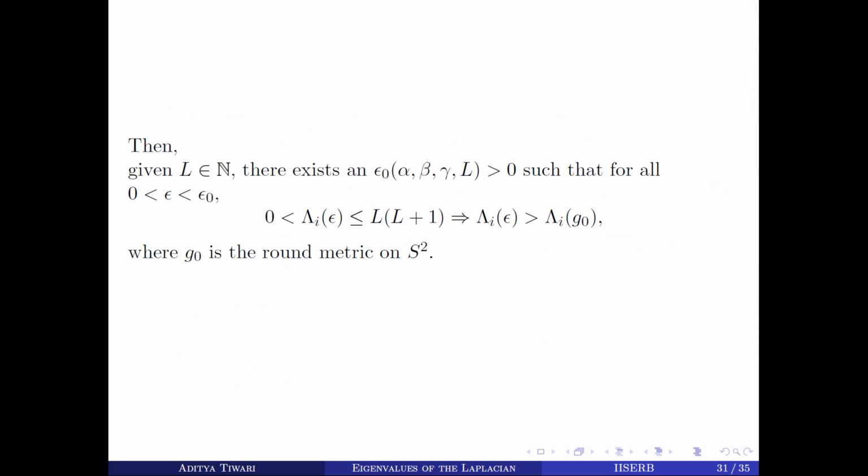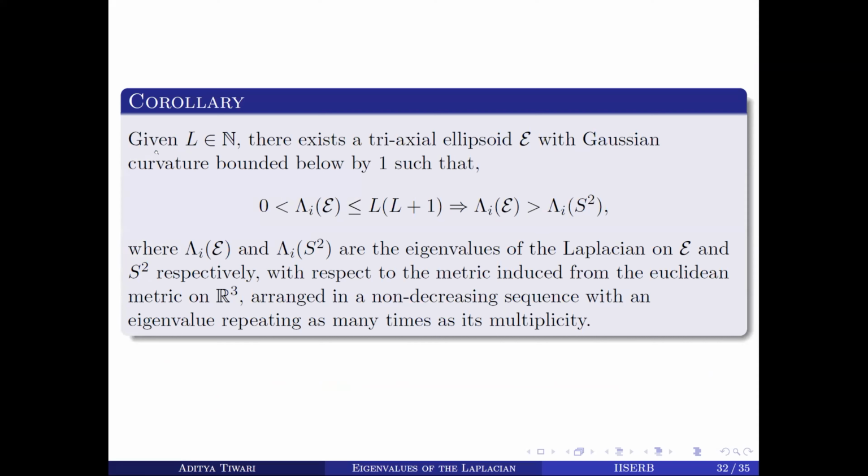So this leads to this corollary: given any L in N, there exists a triaxial ellipsoid epsilon with Gaussian curvature bounded below by 1, such that if the ith eigenvalue is between 0 and L(L plus 1), then it will be greater than the corresponding ith eigenvalue of the unit 2-sphere with the standard Euclidean metric.